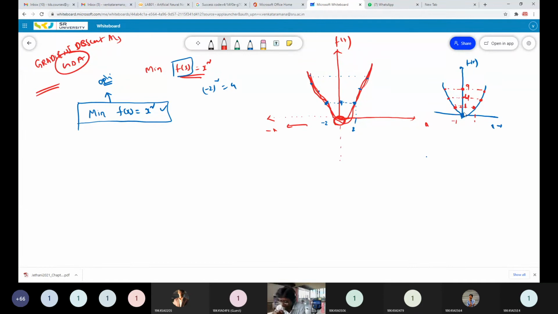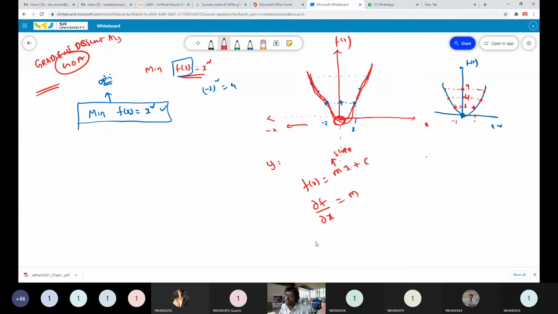Second thing, suppose f of x equal to mx plus c, and m is called the slope. How do we get the slope from the equation? We can get the slope m if we differentiate the function f with respect to the variable x. If I differentiate function f with respect to x, then what do I get?